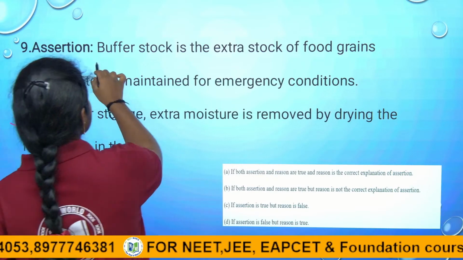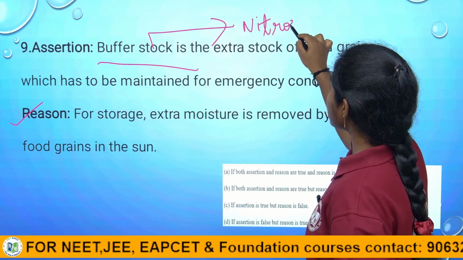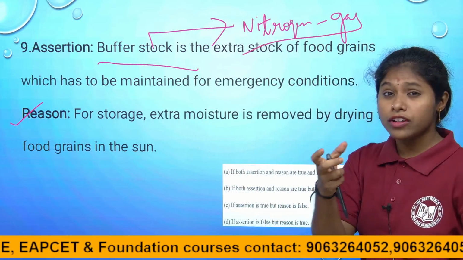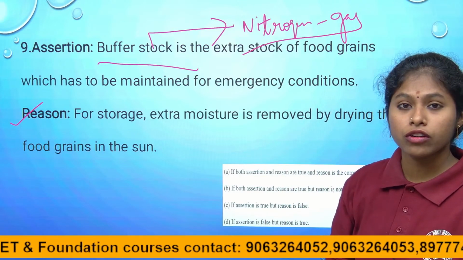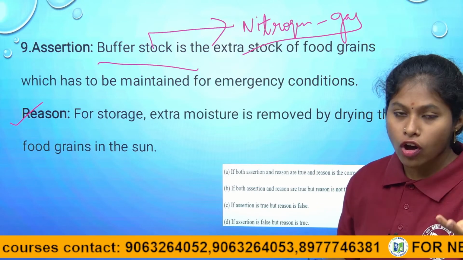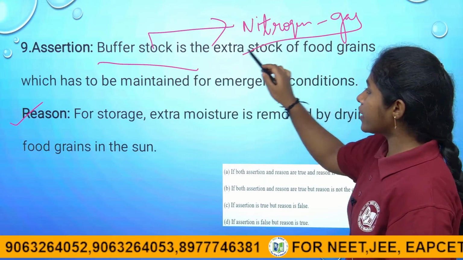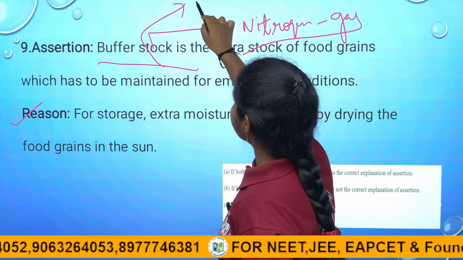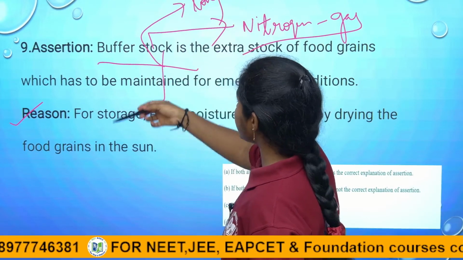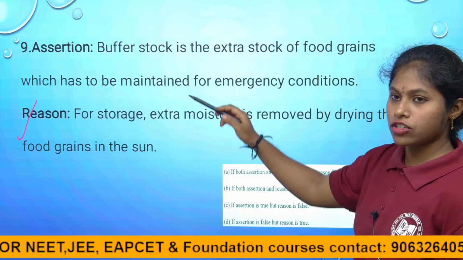Right children? For this buffer stock they use nitrogen gas. The gas is placed in the buffer stock, so there is no presence of more oxygen, and the microorganisms are not active enough to damage the buffer stock. Thereby we are protecting the buffer stock for a long time. Right children? So the reason should be according to the buffer stock. The given reason is true, but it is not apt for the assertion, right.